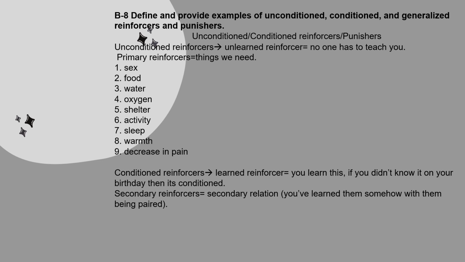Section B8, define and provide examples of unconditioned, conditioned, and generalized reinforcers and punishers. So unconditioned and conditioned reinforcers and punishers. Specifically, let's start with unconditioned reinforcers. These are unlearned reinforcers. No one has to teach you. So unconditioned is unlearned. It's not something that someone has to teach you. You're usually born with this.